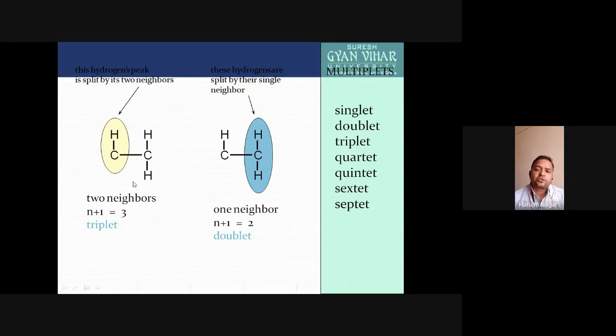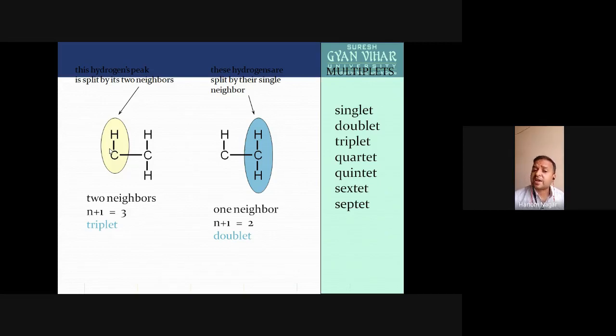The spin orientations of two protons are according to the n plus 1 rule: 2 plus 1 is equal to 3. These two protons have 3 spin orientations, so this proton will interact with the 3 spin orientations of these two protons, and its signal is split into 3 peaks.